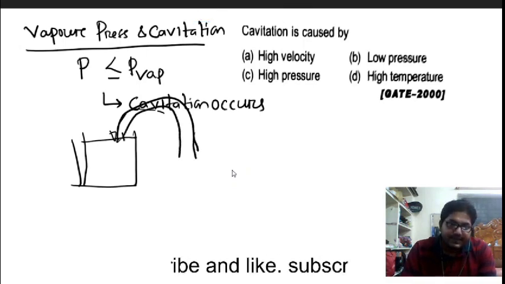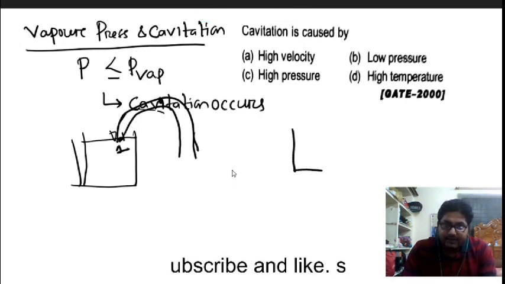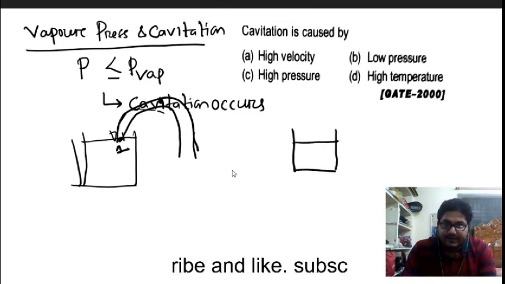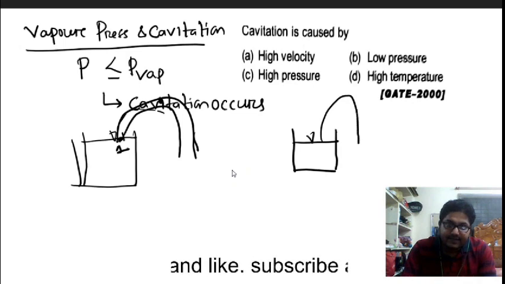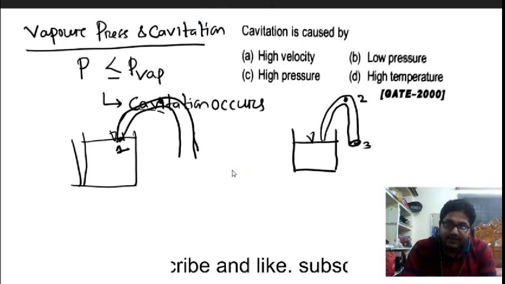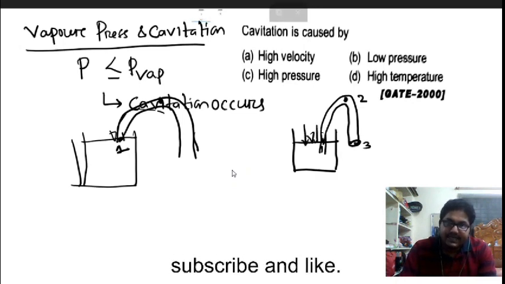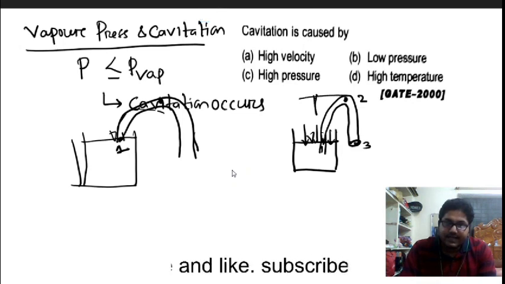Now, the pressure at this point, this is point 1. Suppose I am drawing here, this is my reservoir, and it is connected by this pipe. Suppose this is point 2 and this is point 3, and point 1 is inside this water, where atmospheric pressure is acting. Suppose point 2 is at a distance of h from the free surface.